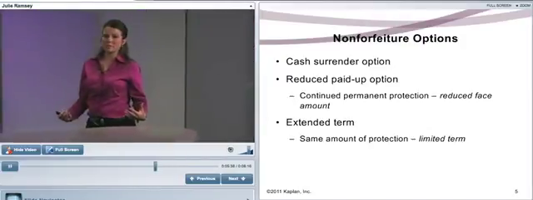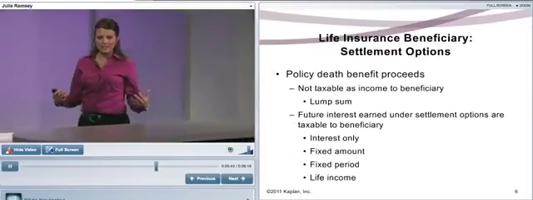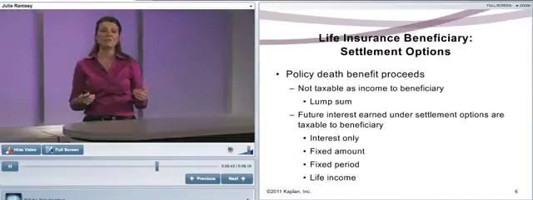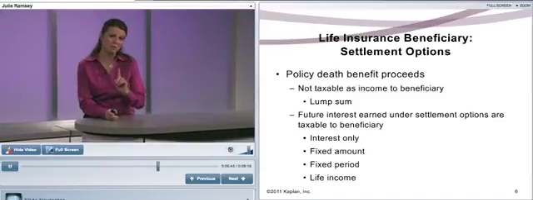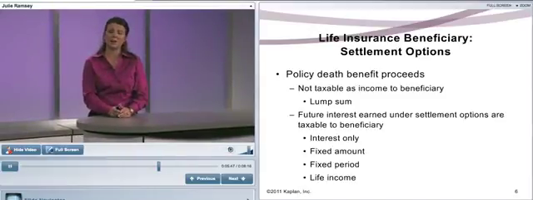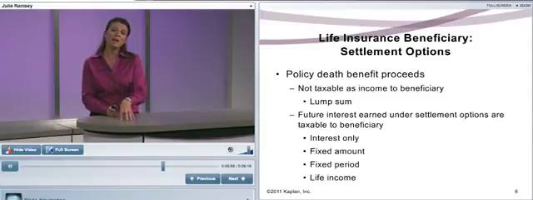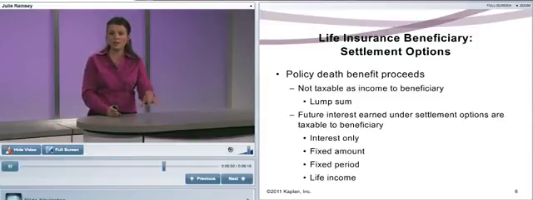Now, a settlement option. A settlement option, quite simply, is how a death benefit is paid out. And remember, death benefits are not income taxable to the beneficiary. That's what's so cool about life insurance. Now let's go through these different options. These can be set up in the policy either when you buy the policy, or if the policy owner doesn't select it then, quite often the beneficiary will decide at death how they would like to receive these funds.